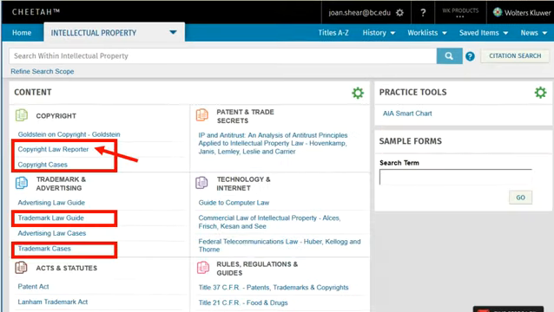In the intellectual property practice area, there are two topical services designed for providing access to IP cases: the Copyright Law Reporter and the Trademark Law Guide. Let's take a closer look at the Copyright Law Reporter.